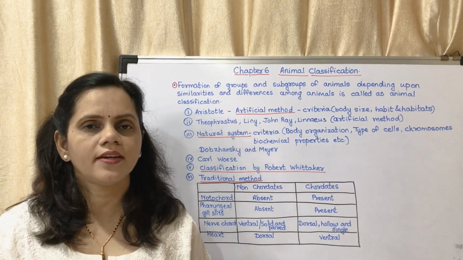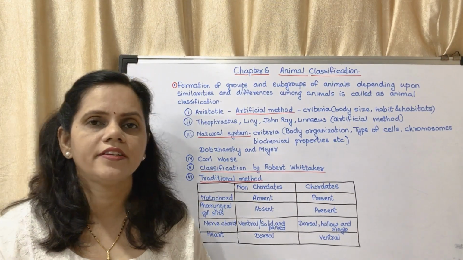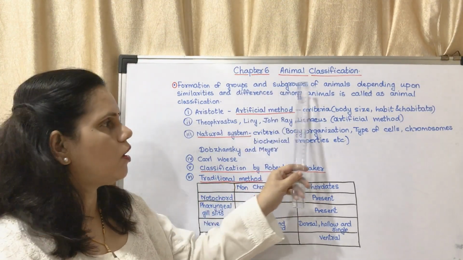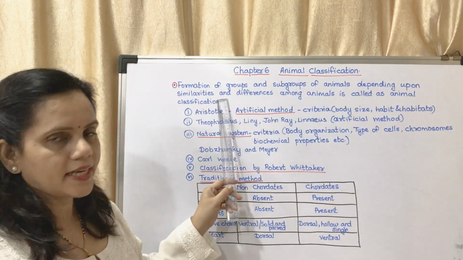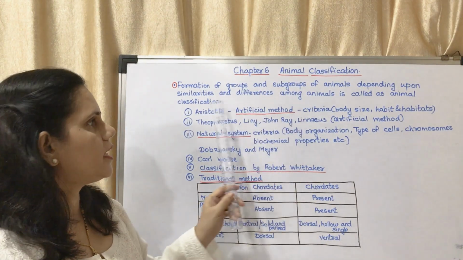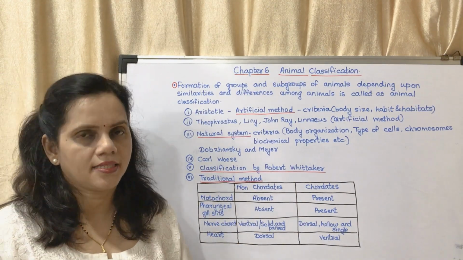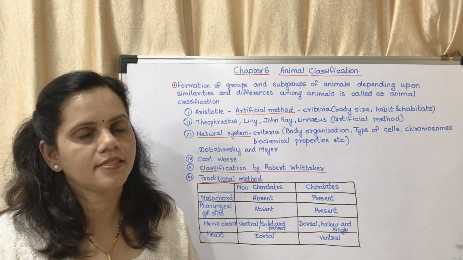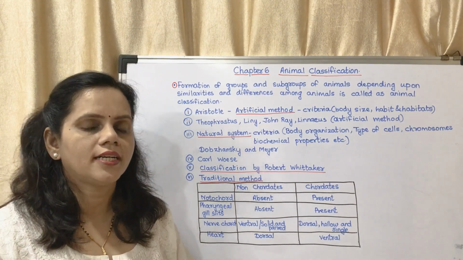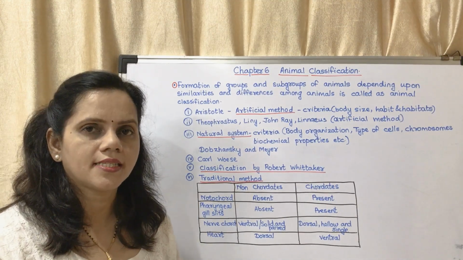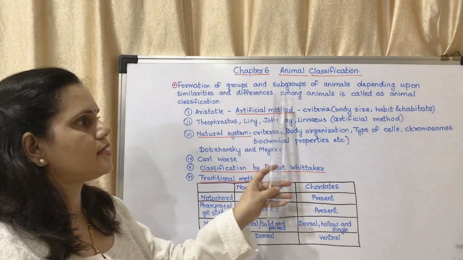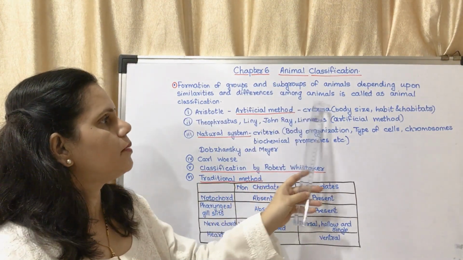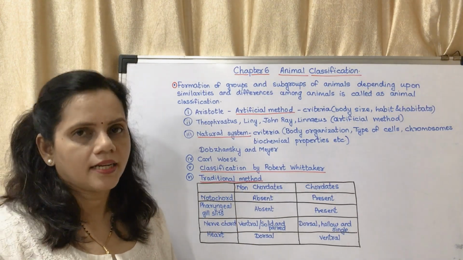Okay, now there were several methods. Before that, we will see the definition of classification. Formation of groups and subgroups of animals depending upon similarities and differences among animals is called animal classification. Okay, so based on their similarities and differences, they are classified. That is the definition which is given on page number 62.